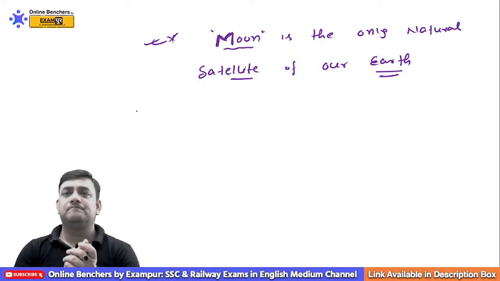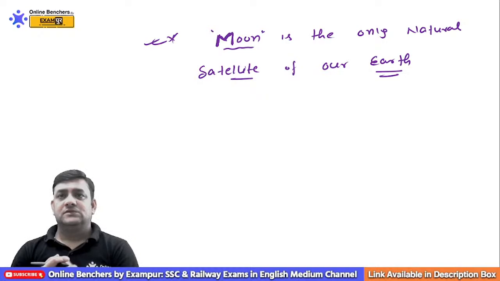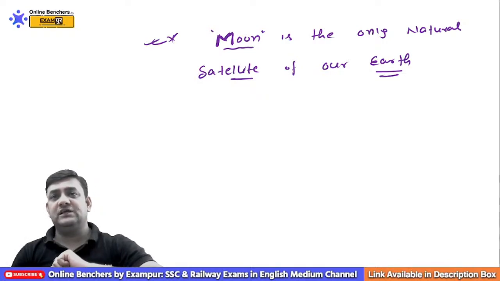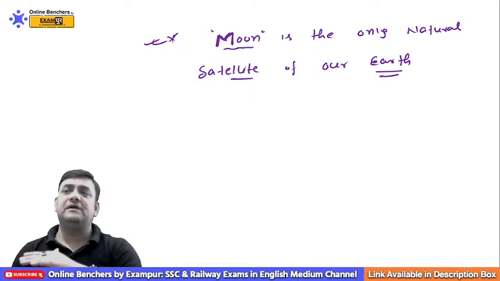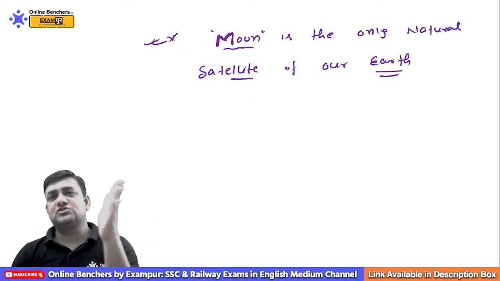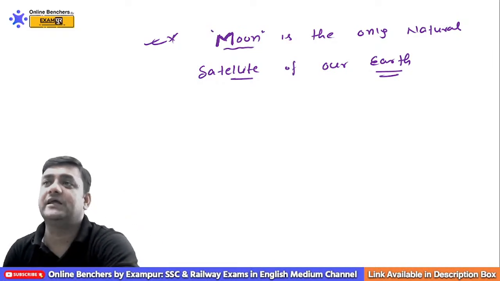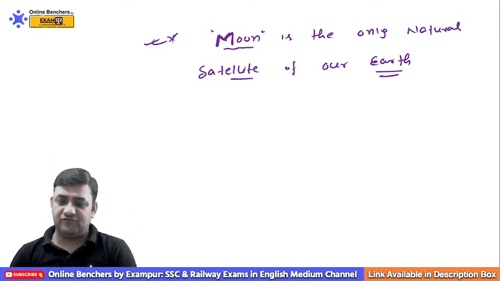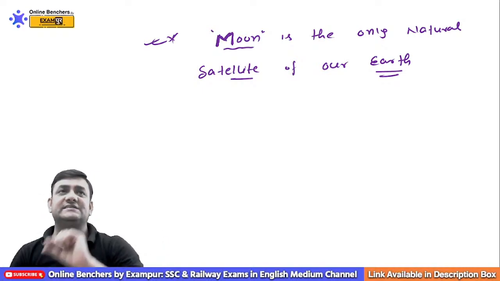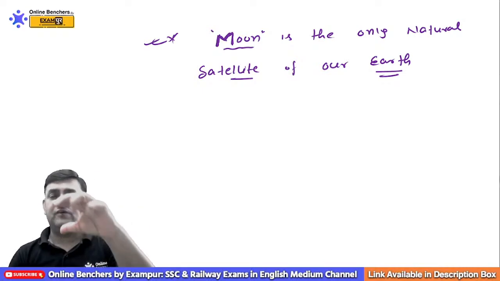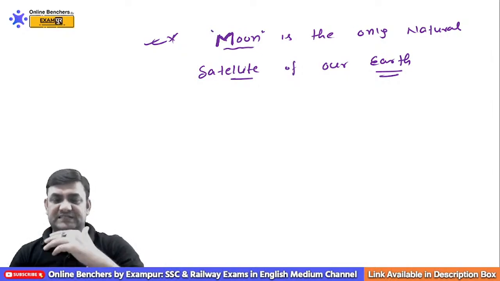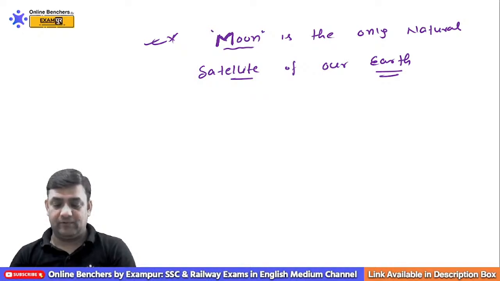Am I clear to you? When it comes to perigee and apogee, Deepika, it will always be compared with respect to Moon. And when it comes to perihelion and aphelion, we will always compare the distance of Earth with respect to Sun. Please don't forget these two things. This is very, very important for you all. Am I clear to you?